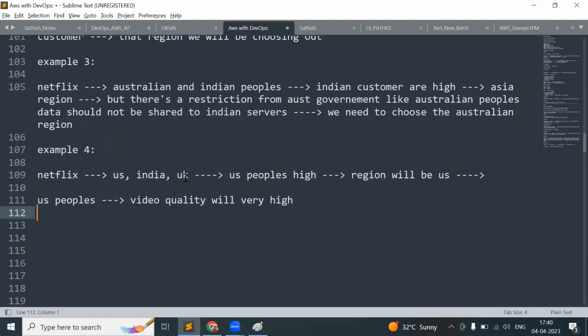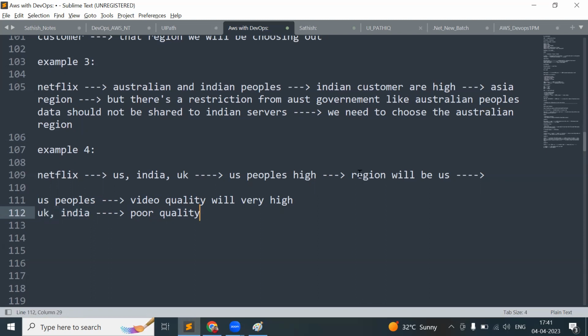But US and Indian people pay the same amount. Why should they get poor quality? Even though US users are the most numerous, the people in the UK and India are also paying. Why should I pay this much amount if I am paying to get good quality?